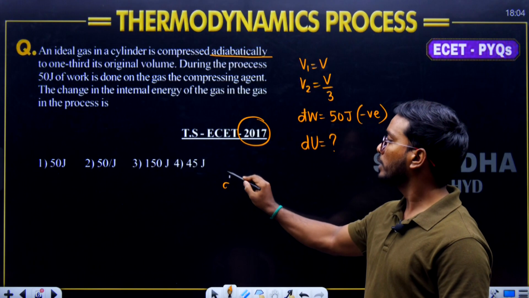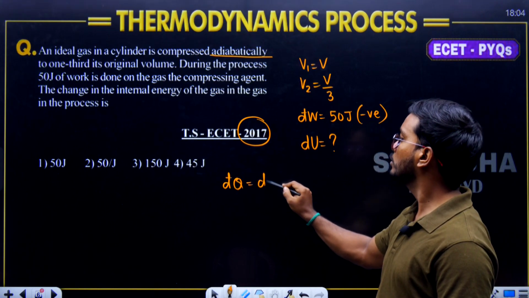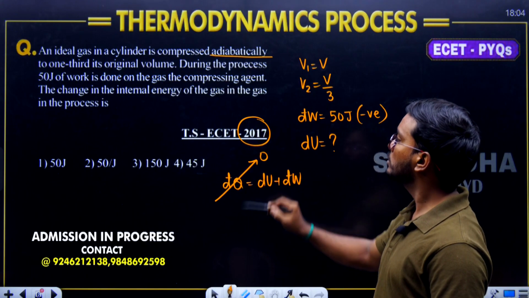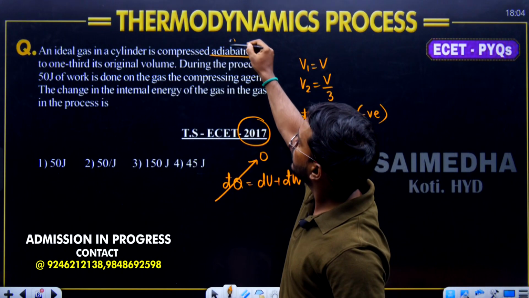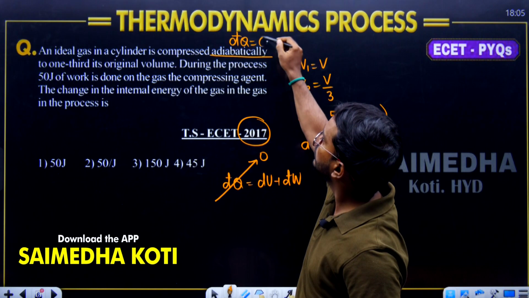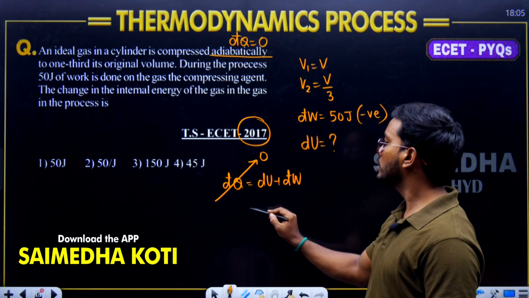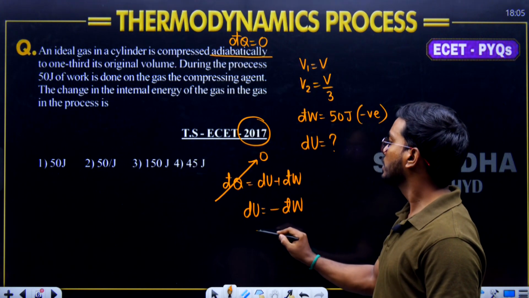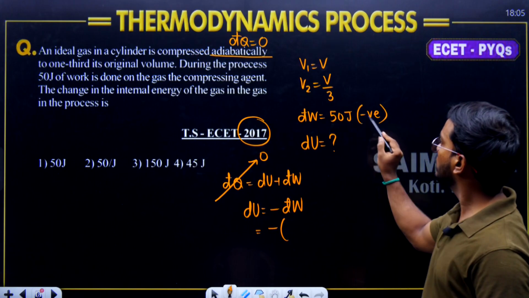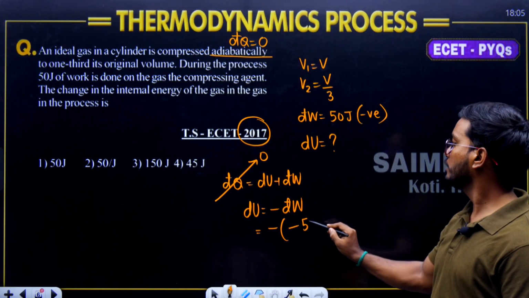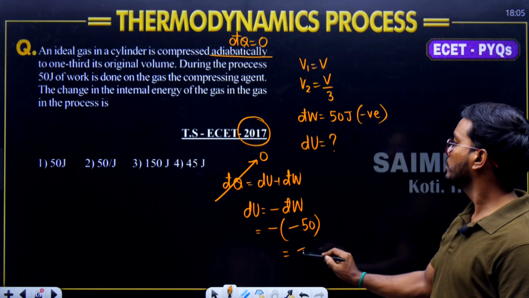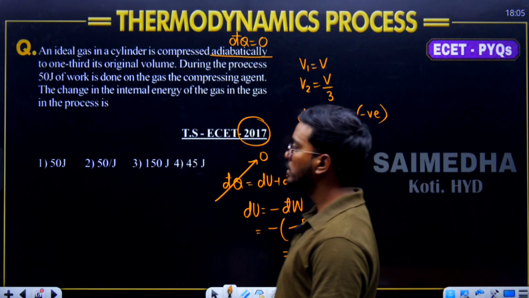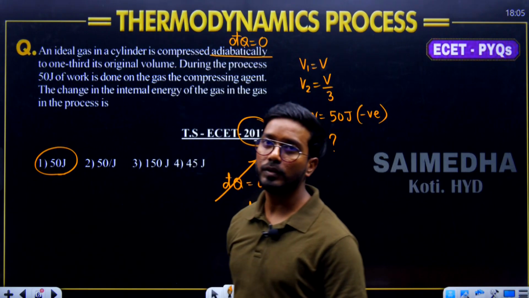We know the first law of thermodynamics, d'Q is equal to dU plus d'W, where in the adiabatic process, heat transfer is equal to 0. If heat transfer is equal to 0, then dU is equal to minus d'W, minus of work done. What is work done? Negative 50. Minus of minus 50, plus 50 joules would be your answer. Okay. So what is the answer? Option number 1, 50 joules.